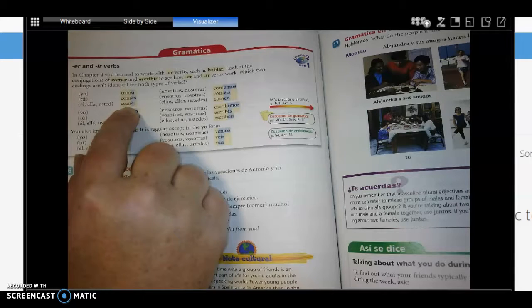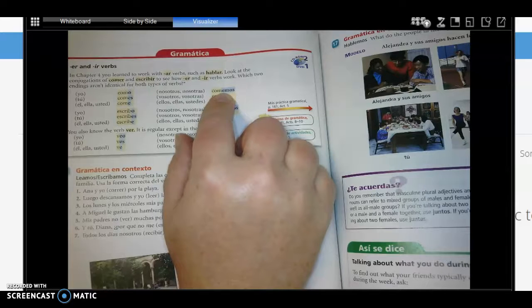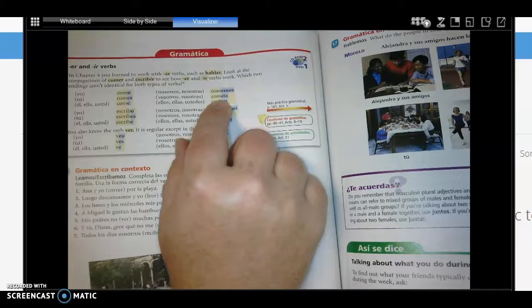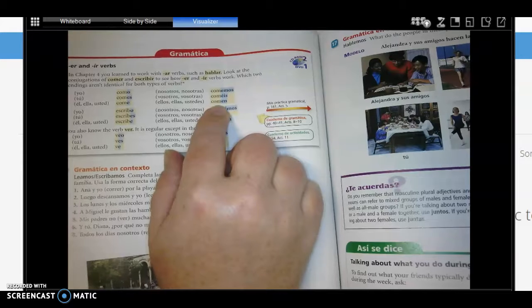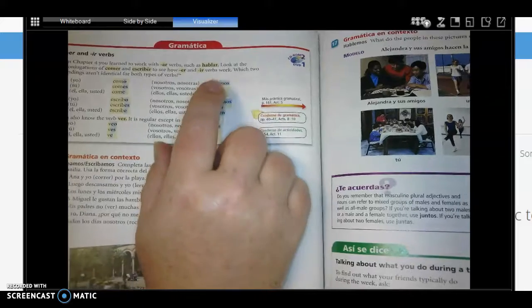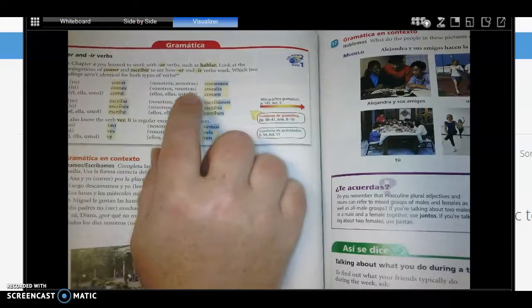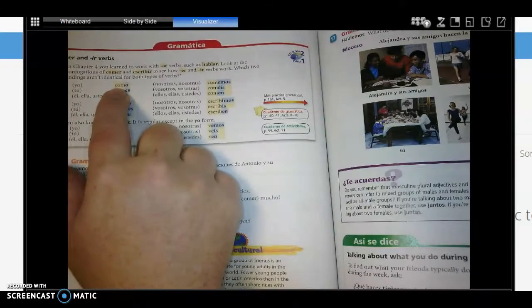So very similar. Okay, then we have the nosotros form. So we have hablamos in the AR form. The ER, you just use an E instead. Comemos. We eat. Okay. There's the vosotros form. I don't make you memorize it, but there it is. And then we have the ellos, ellas, ustedes form, which is comen. If you notice from the AR form, it's an AN. Here it's an EN. So they're very similar. We're just using an E instead of an A. Okay? And the yo forms are exactly the same.